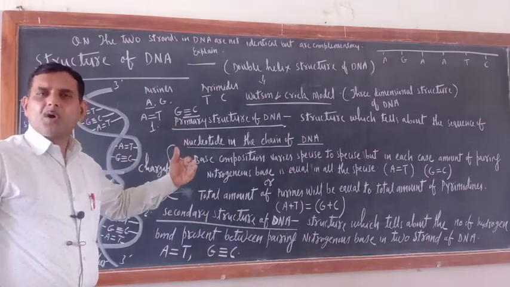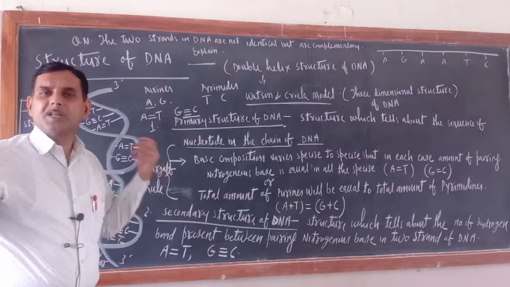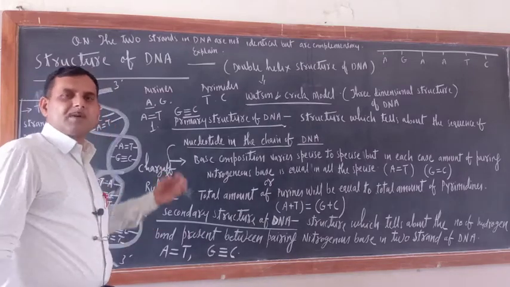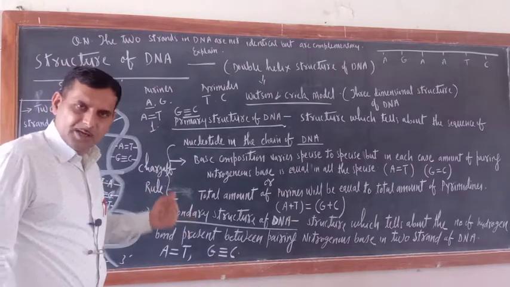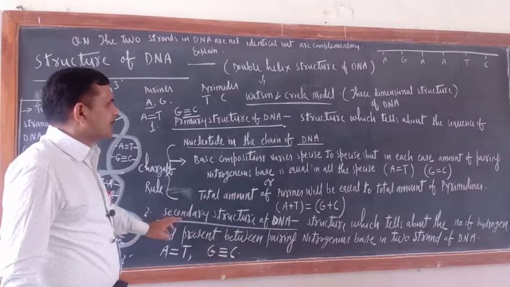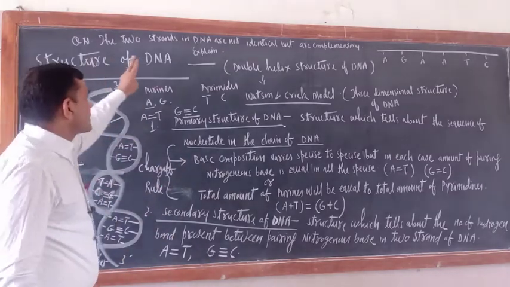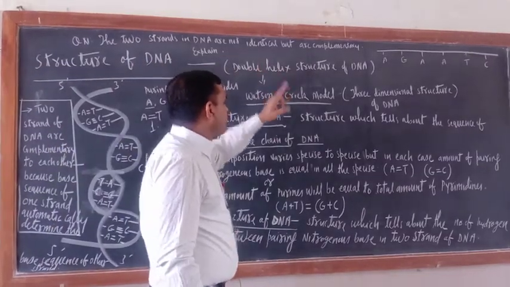So hydrogen bond is responsible for holding both strands together. Can we say so or not? Hydrogen bond is only responsible for holding the two strands together in DNA molecules. So this is all about the secondary structure. Now there is one question. The two strands in DNA are not identical but are complementary.